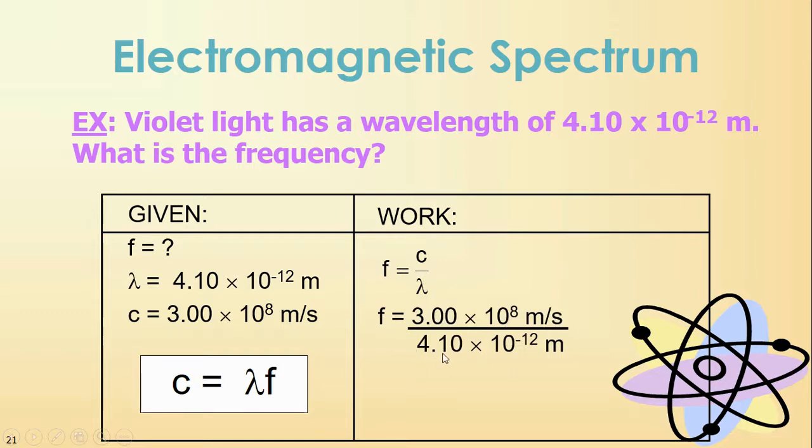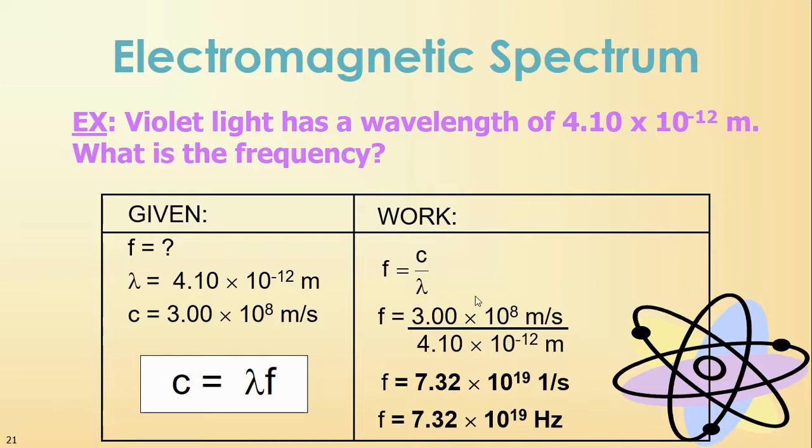Lambda is 4.10 times 10 to the minus 12 meters. Your meters are going to cancel out. What unit are we going to be left with? 1 over a second, which is what we want, a hertz, because we're trying to find frequency. Make sure when you enter this into your calculator that you don't forget to enter your exponents. I would pause the video right now to make sure you can enter this into your calculator properly. Remember, 1 over a second is the same thing as a hertz.